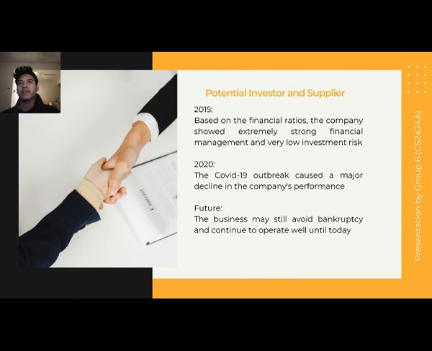Based on our findings for 2015, all of the financial ratios, including the liquidity, profitability, efficiency, and leverage ratios of the company, showed an extremely strong financial management and very low investment risk. However, for 2020, unfortunately, the COVID-19 outbreak caused a major decline in the company's performance.